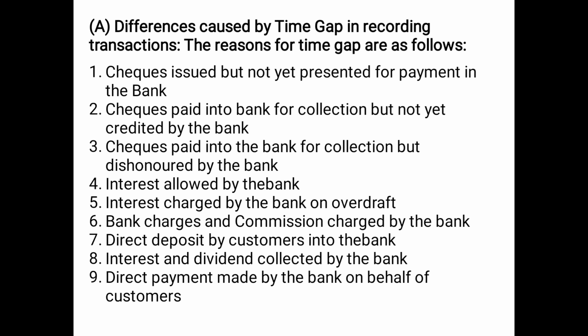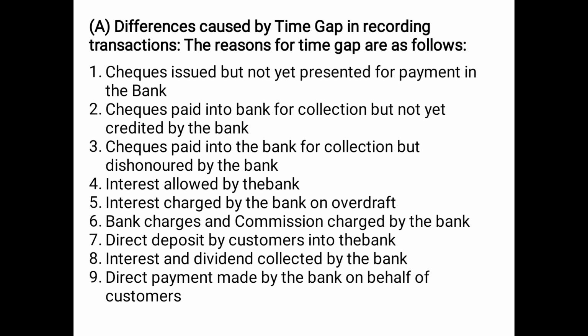Then the third point, checks paid into the bank for collection but dishonored by the bank. For example, if I have deposited the check into the bank so that the bank can collect it on my behalf, and I have added the amount in the cash book bank column on the assumption that the bank will collect the payment. But later on the check was dishonored.